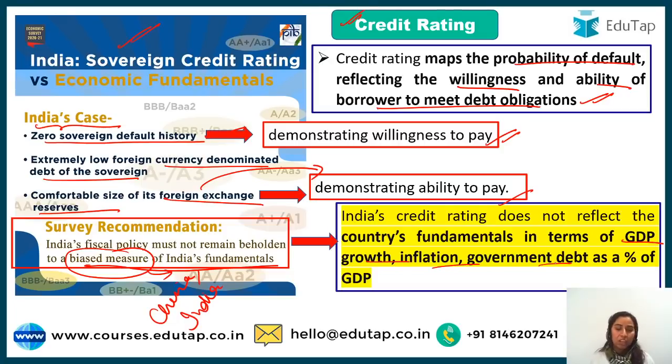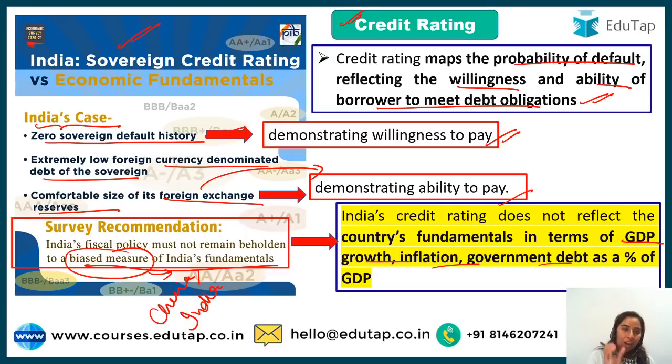K.V. Subramaniam ji gave a brilliant example. He said that if you are able to take debt and then make money out of it, let's say you have taken a debt and you have borrowed some money and given that money to someone else and you are earning that amount in between. So that is a good thing, right? Because you are even able to repay the other person's amount, you are able to help someone and also earn. So that is what we are doing, and this credit rating is not telling good about us, right?